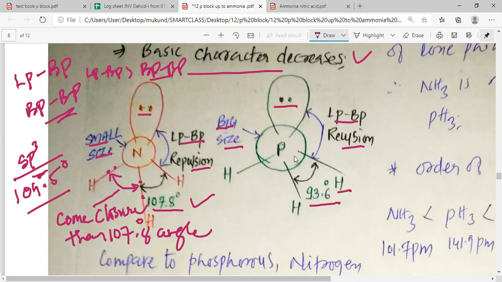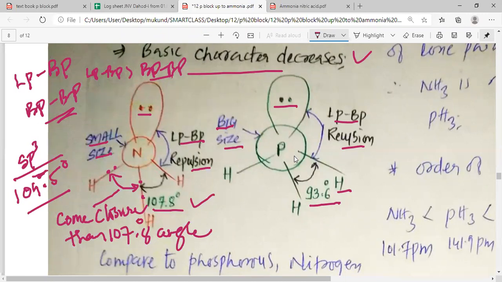So please remember, my dear students, that as nitrogen has got a smaller size, there is not much space for these 3 nitrogen hydrogen bonds to come closer due to bond pair repulsion. At maximum they can come closer to an angle of 107.8 degree. But phosphorus is bigger in size, and that is why more space is available.